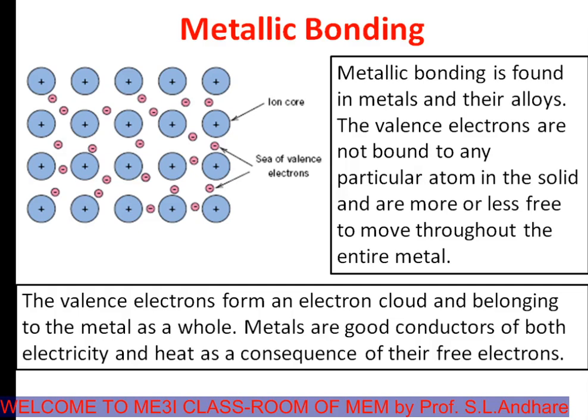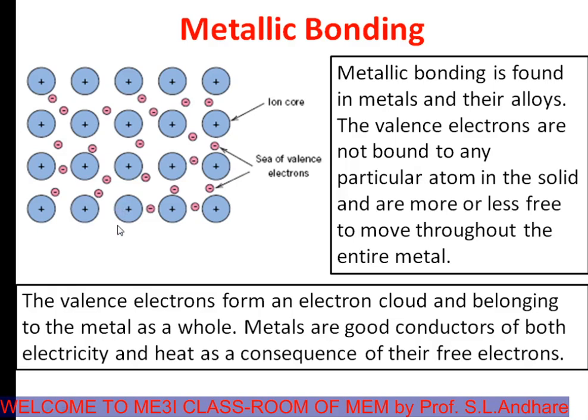The reason behind this is that every atom in a metal donates its valence electron to a particular cloud. We call this the electron cloud. And this cloud is not a property of any individual atom. This cloud is a property of the entire metallic mass, and this cloud is free to move and maneuver throughout this metallic mass.